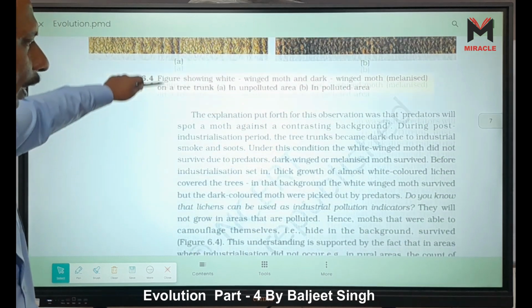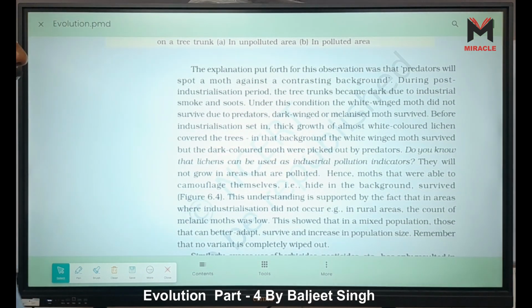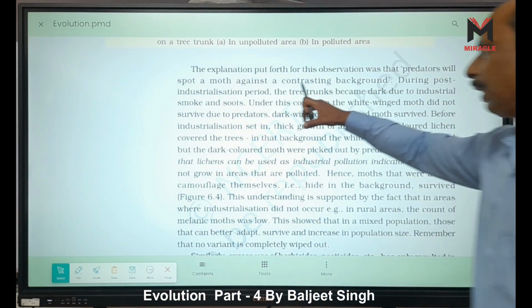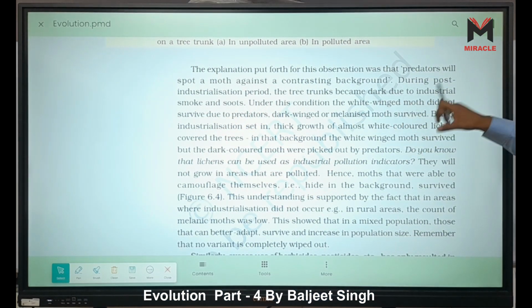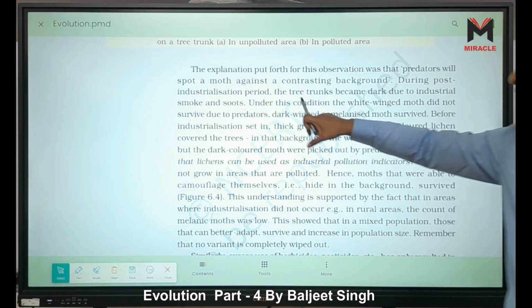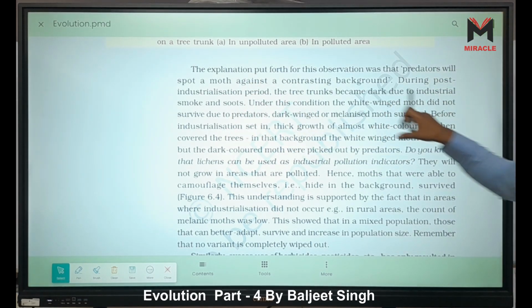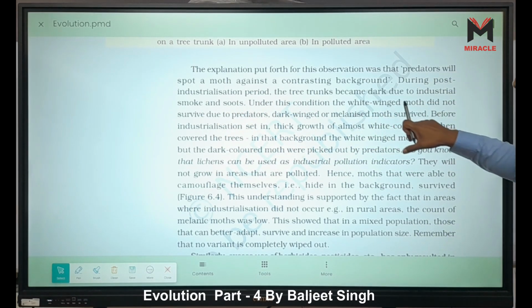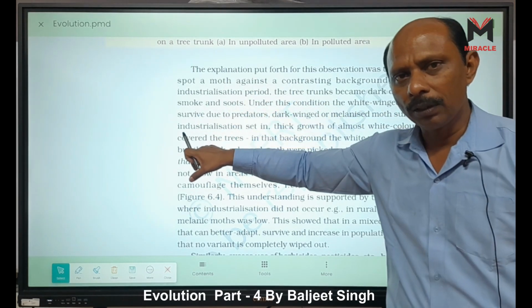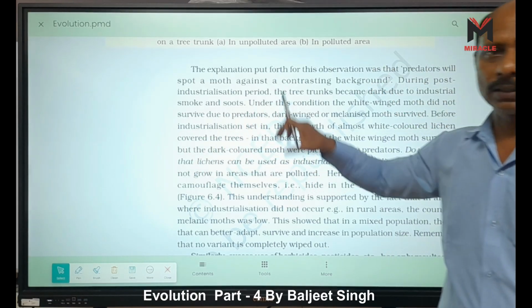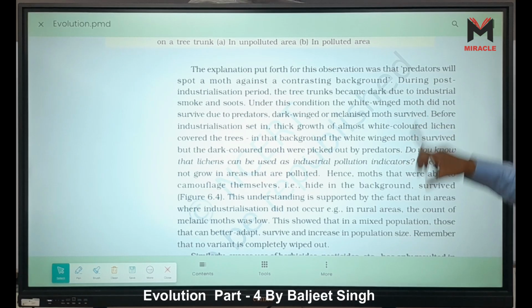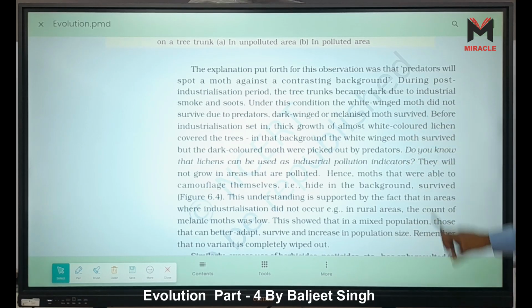The explanation put forth for this observation was that predators will spot a moth against a contrasting background. During the post-industrialization period, the tree trunks became dark due to industrial smoke or dust. Under this condition, the white-winged moth did not survive. Why? Due to predators. Dark-winged, melanized moths survive because they can hide themselves due to camouflage.